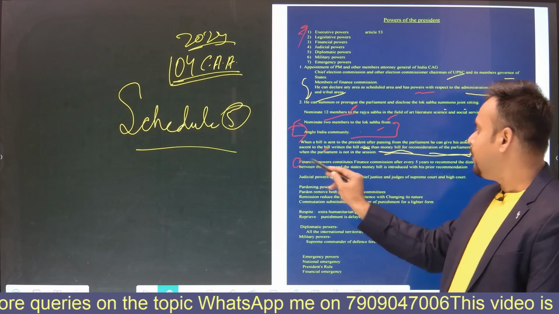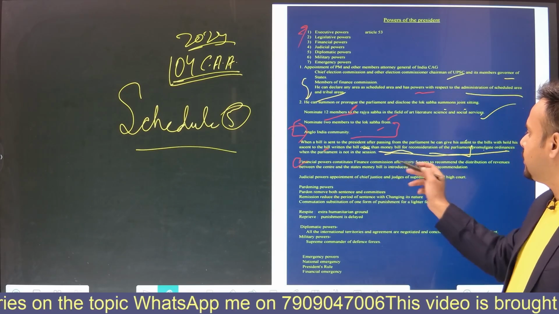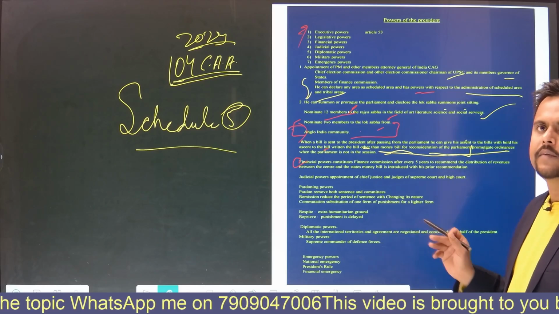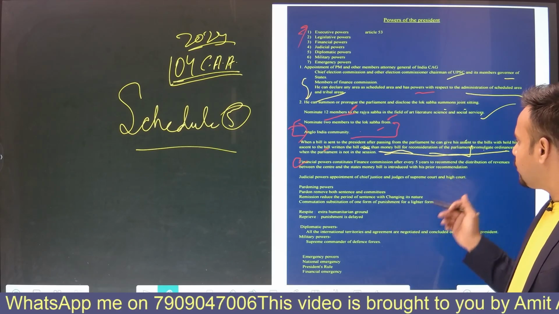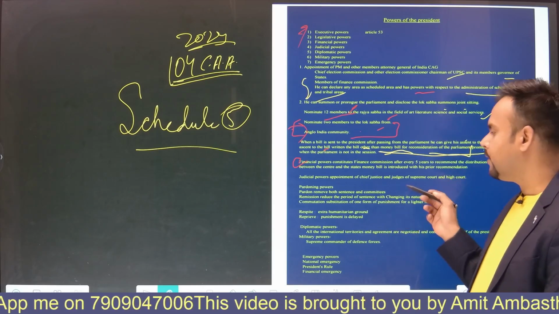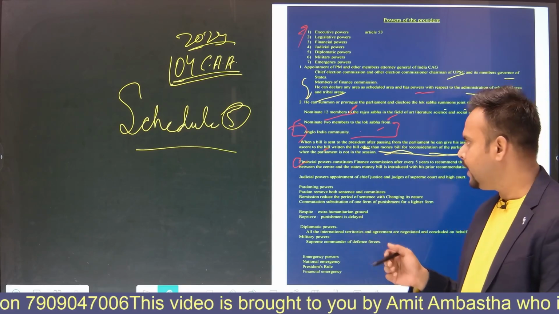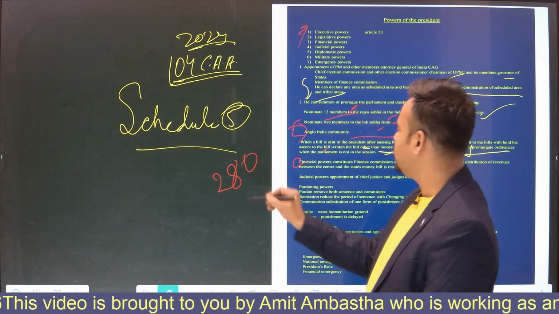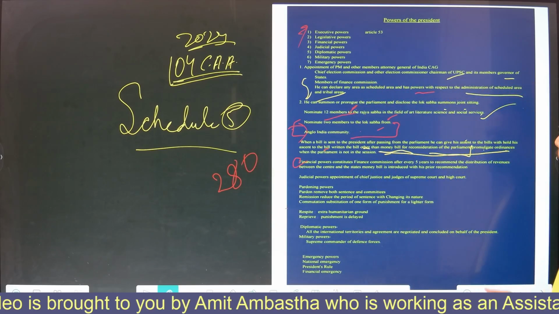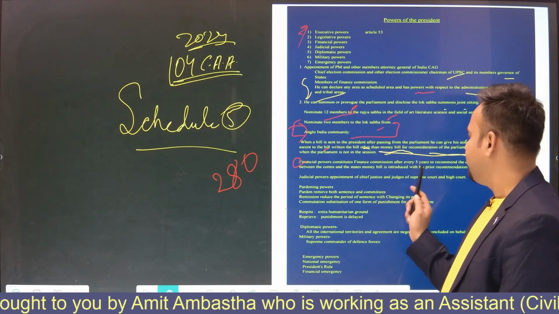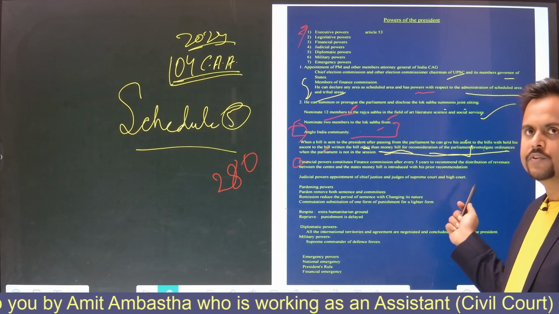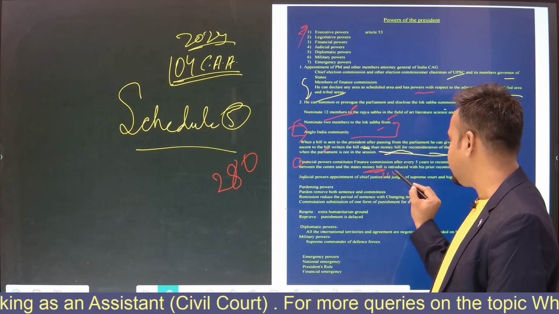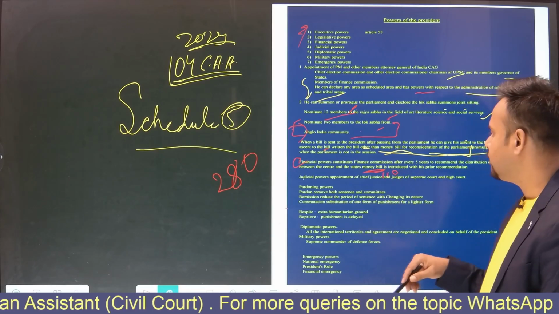About financial power, the president constitutes the Finance Commission after every 5 years, and the purpose of the Finance Commission is to distribute the resources between the center and the state, and it is mentioned in Article 280 of our Indian Constitution. Okay. A money bill is introduced with his prior permission, in Article 110 of our Indian Constitution.